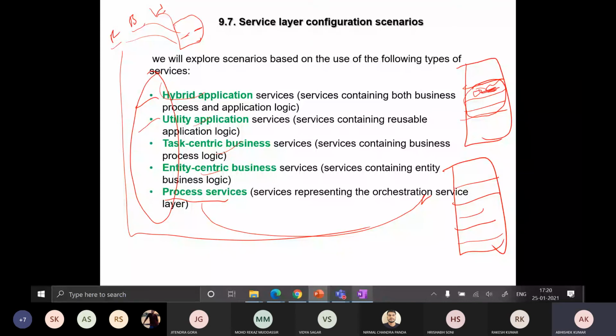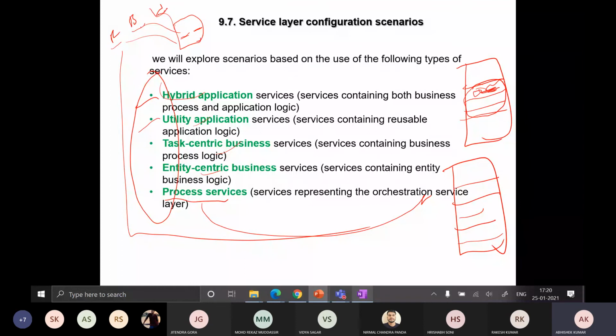Everyone getting my point? Yes, sir. Suppose you have a red ball, a black ball, and a white ball, right? And you have two places over here, and you need to put these. You can select any one of them, any of the balls. So what are the different combinations possible? You know the answer, right?